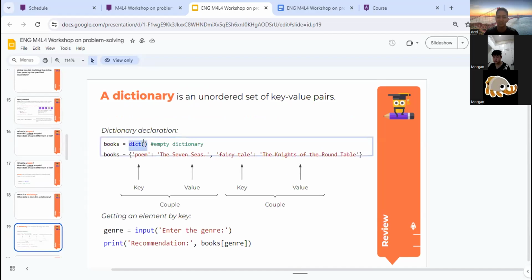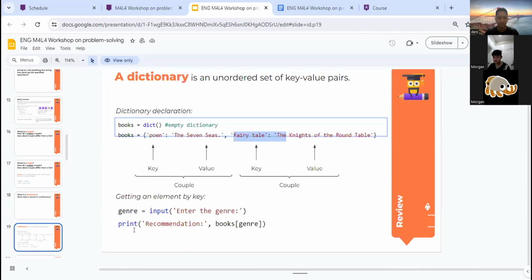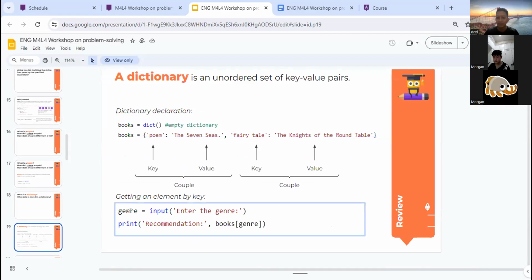To create an empty dictionary, we use dict here, with key and value. What happens if I enter this genre, fairy tale? If you enter the genre fairy tale, then recommendation will print Knights of the Round Table. Okay.